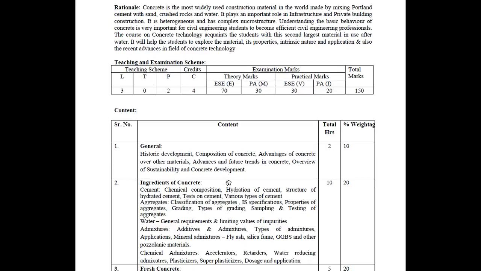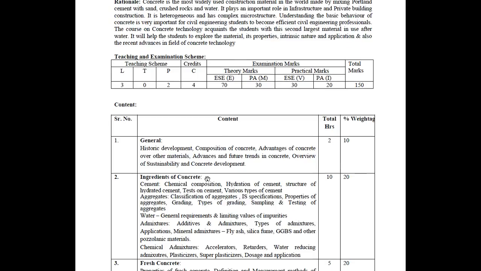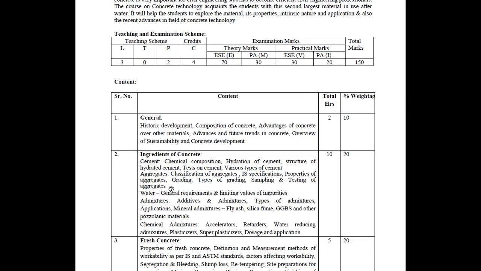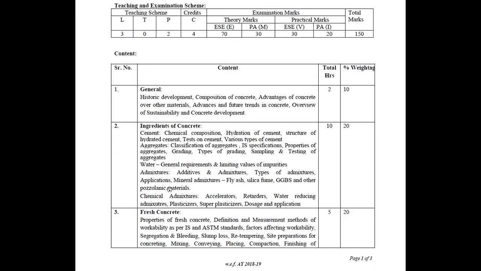Next chapter is the ingredients of concrete. This is a very important chapter, and most of the questions come from it. We discuss the various ingredients of concrete, like cement, sand, aggregate, water, admixture, etc. We also discuss the various practicals performed for quality checks of cement, aggregate, and admixtures. Admixtures are divided into chemical admixtures and mineral admixtures. We will discuss this in detail in this chapter.